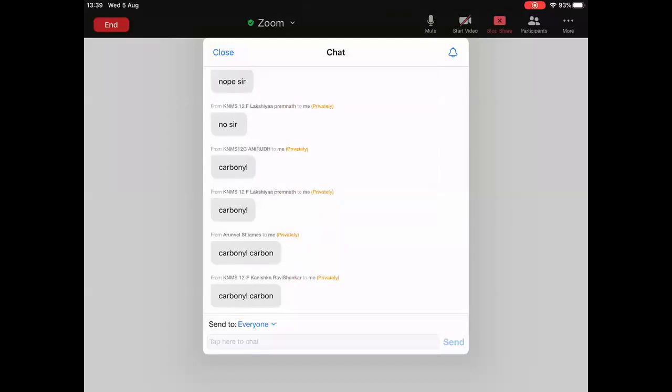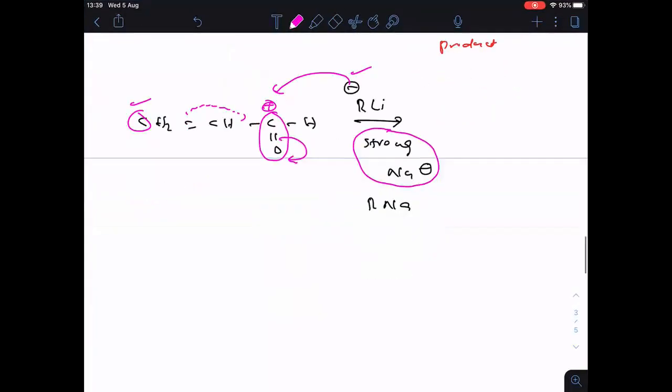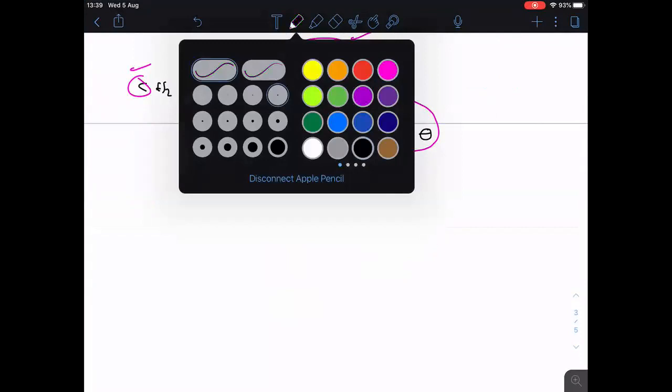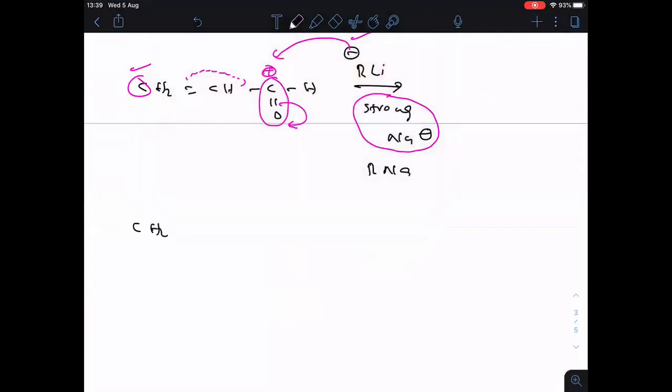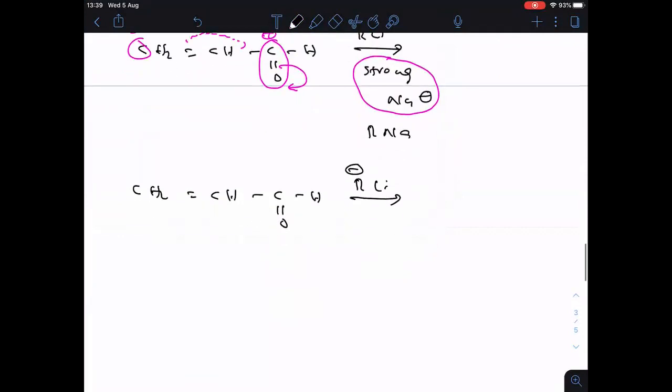Clear? So now, see clearly everyone here. This only I want to write once again to make it clear. I am writing here CH2 double bonded CH, C double bonded OH. Now I am writing here RLi. And remember, once again I am telling you, this is a strong nucleophile. Now here you see, when the pi bond is shifted here, carbon gets positive, then R minus attacks here.